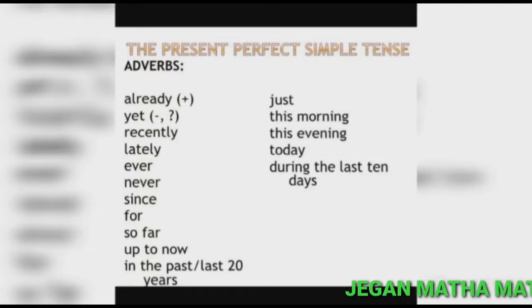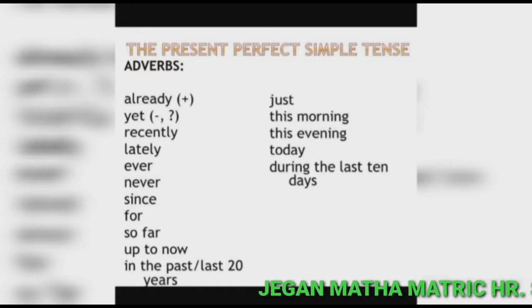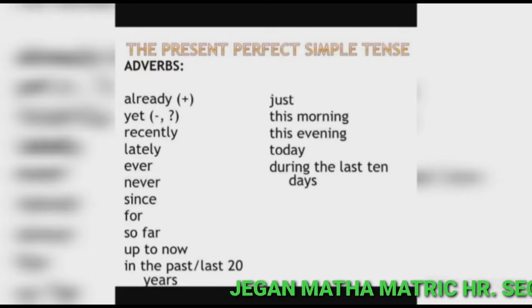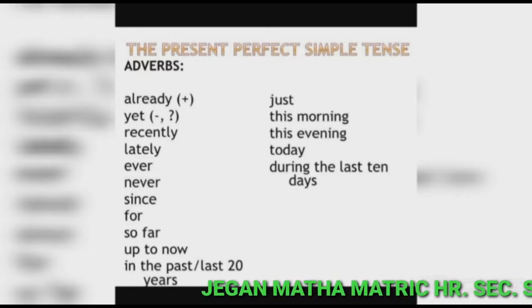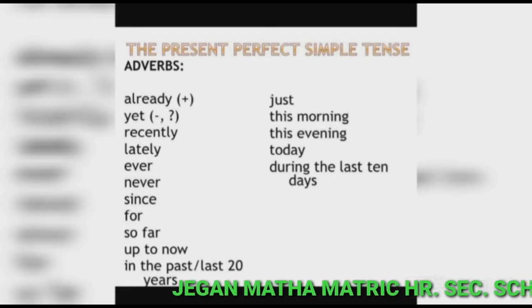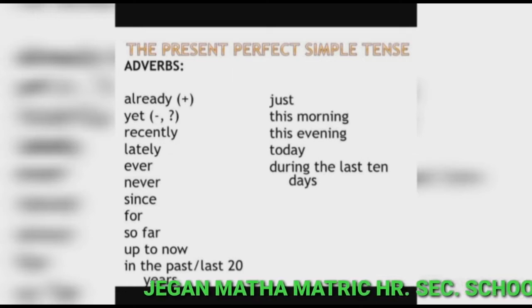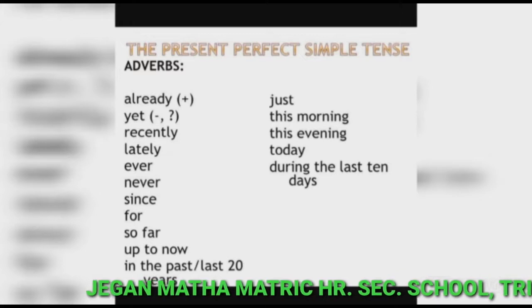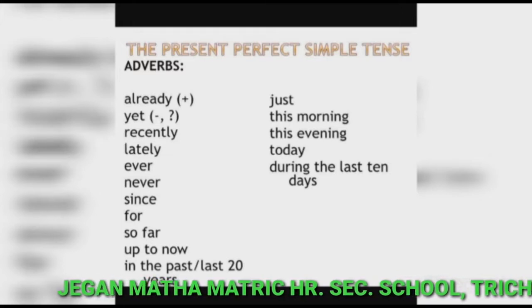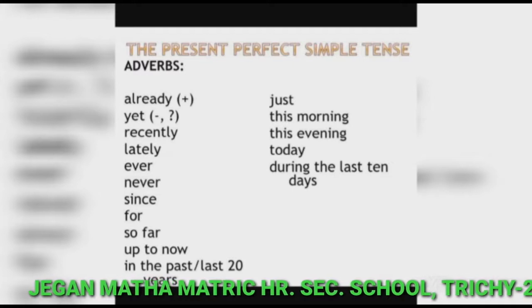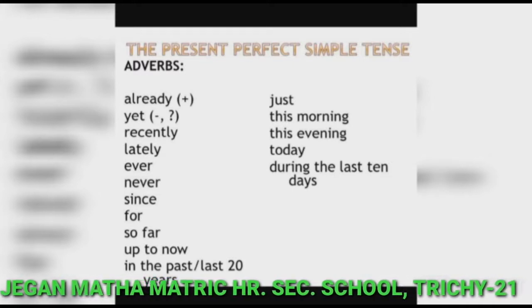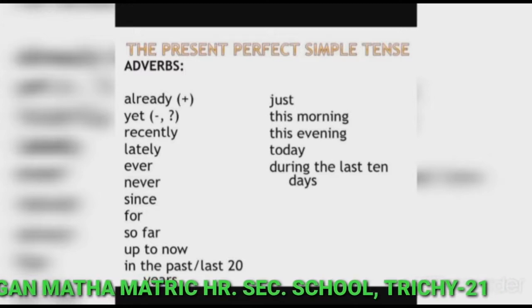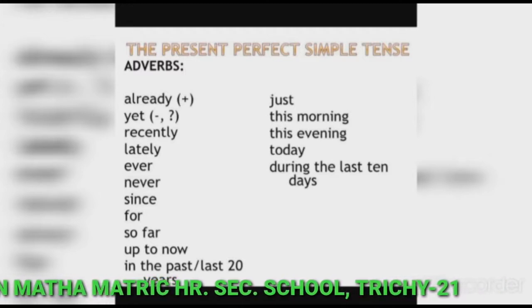The following adverbs or adverb phrases can be used with present perfect tense: already, yet, recently, lately, ever, never, since, so far, up to now, in the past, in the last 20 years, just, this morning, this evening, today, during the last 10 days, till now, this week, this month, etc. The present perfect is never used with adverbs of past time.